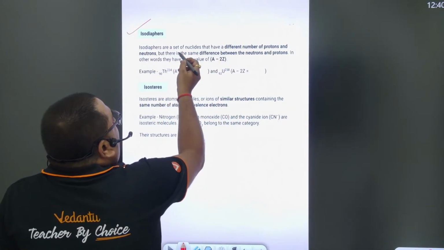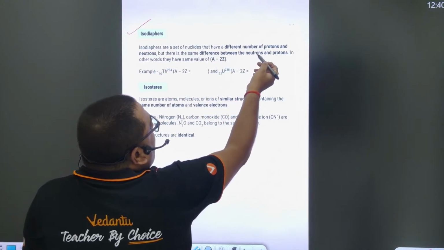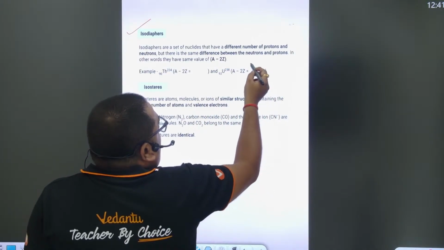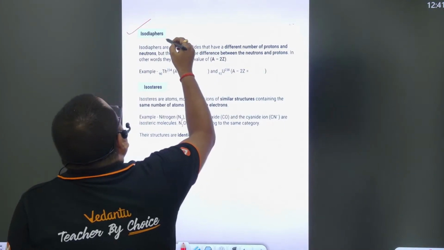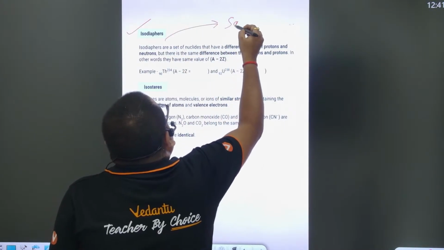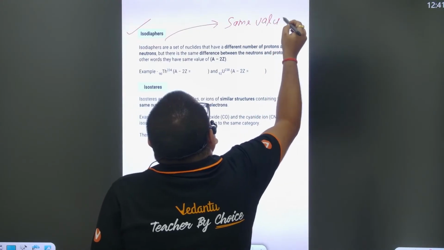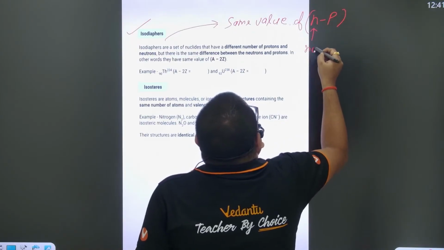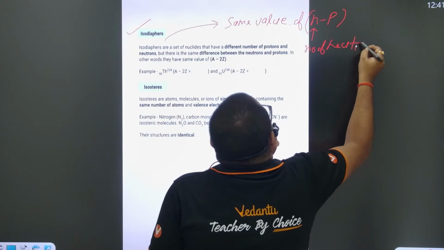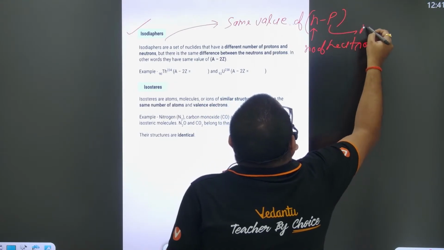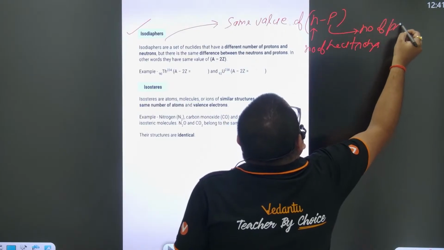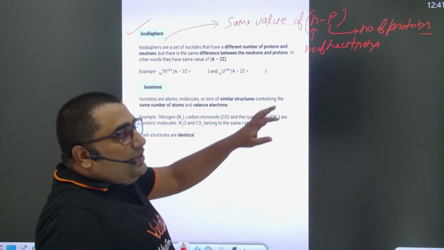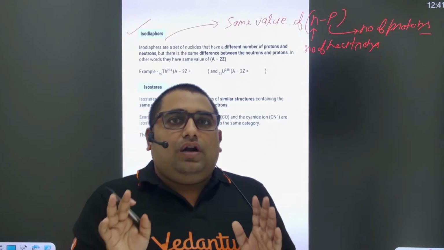So isodiapher are the set of nuclei that have a different number of protons and neutrons, but the same difference of neutrons and protons. Basically, isodiapher are the species which have the same value of n minus p, where n is the number of neutrons and p is the number of protons. The species in which the n minus p value is the same are called isodiapher.